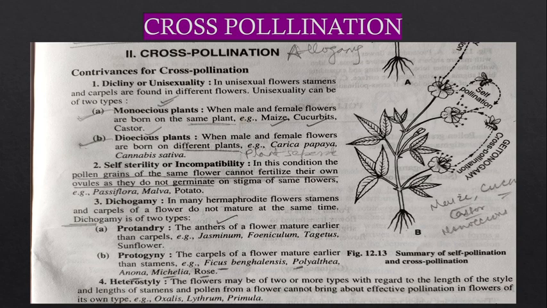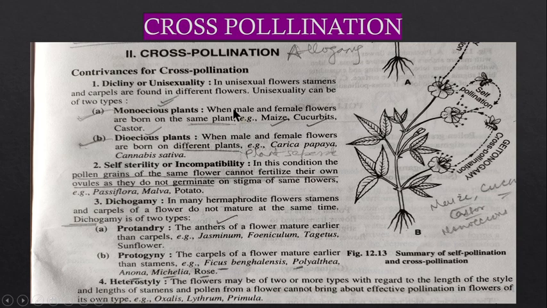Right, now we will discuss cross pollination, or you can say allogamy. Here also there are some adaptations or features or contrivances through which cross pollination can occur. So one is unisexuality. If the flower is unisexual, that means it shows the presence of either stamens or carpels. That means either the male reproductive part or the female reproductive part is present, and these parts are present on different flowers, then this condition is unisexuality or unisexual flower.